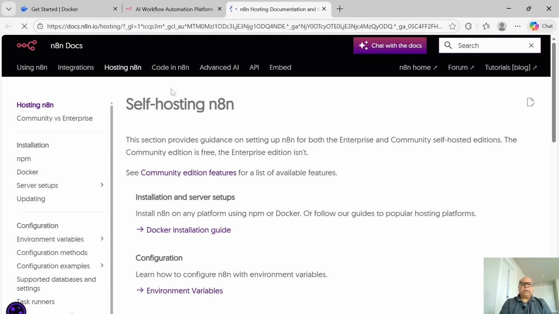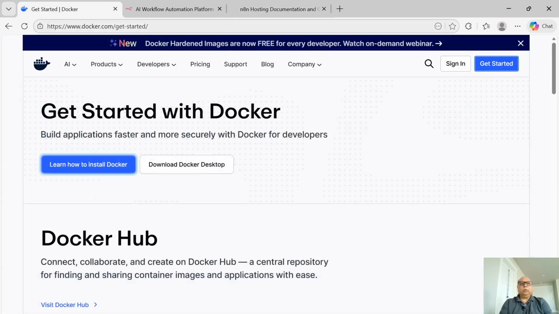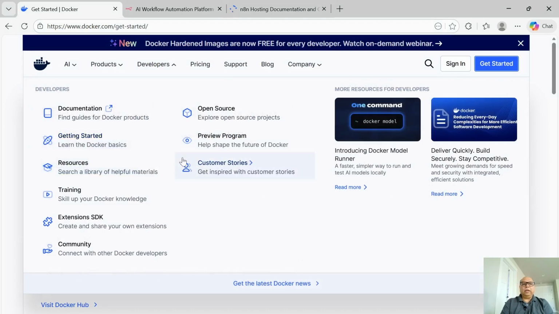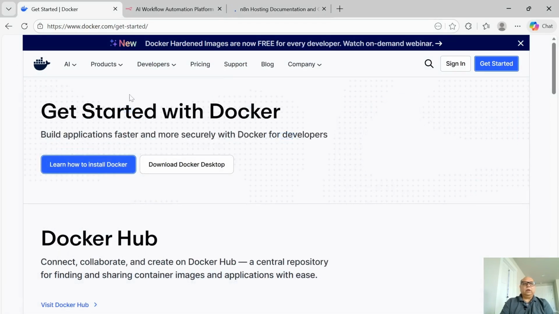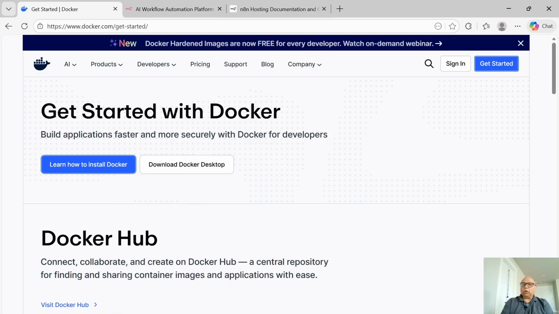To make it happen, I need a Docker installation. So you need to get Docker from www.docker.com and just download Docker Desktop for your machine. I'm using Windows, so I'll install it for Windows. It's pretty straightforward. Just click on this, it downloads, and execute the downloaded file. I'll come back with the installed version.